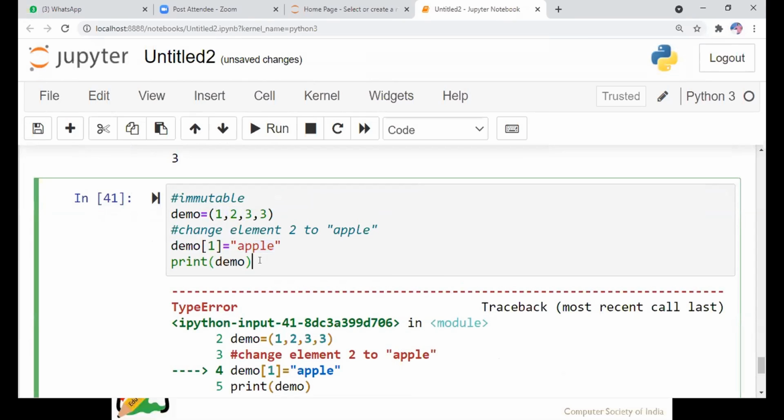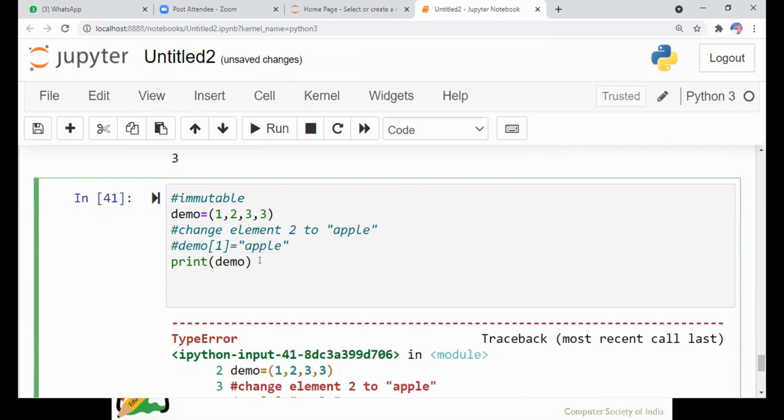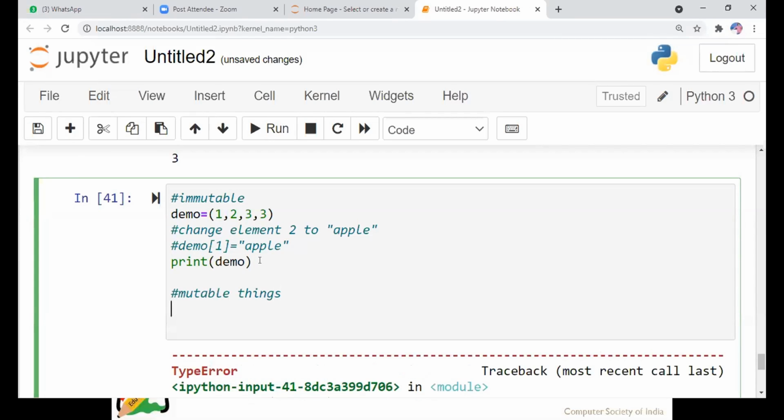So what to do if we want to change a value in a tuple? We have to go to mutable things. For that, list is mutable, so first we convert the tuple into a list.